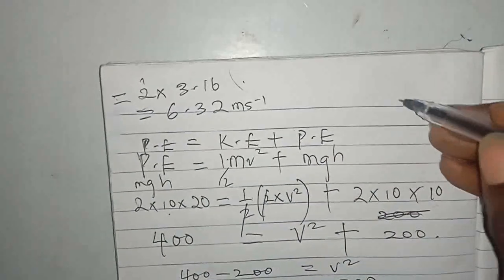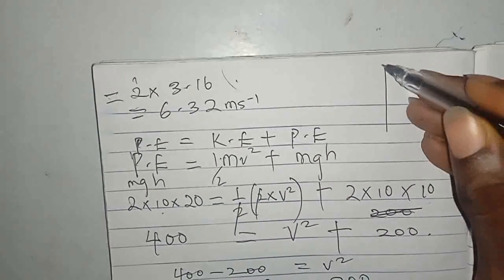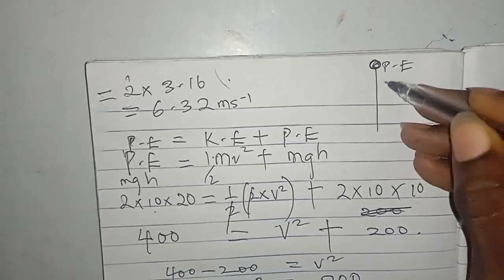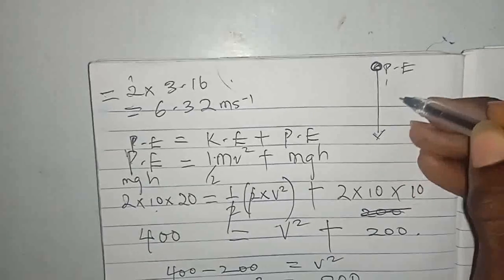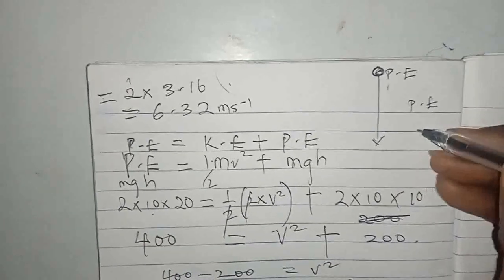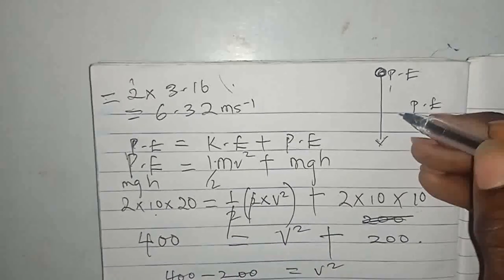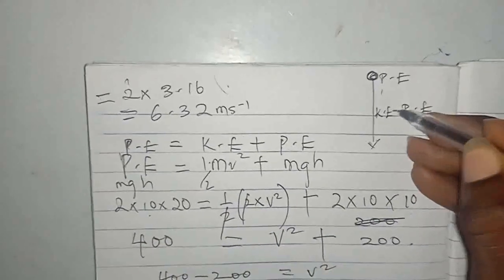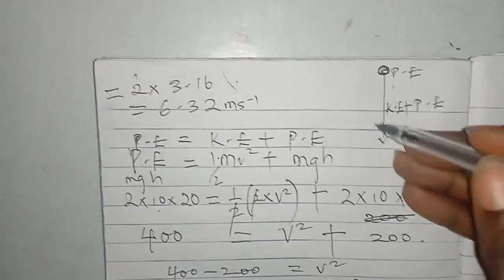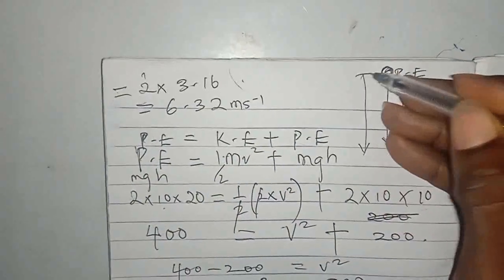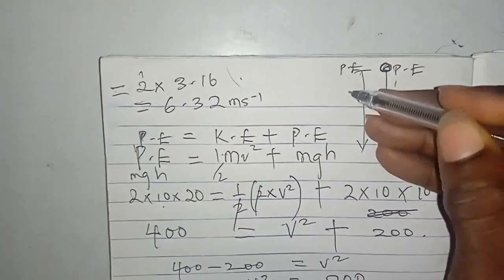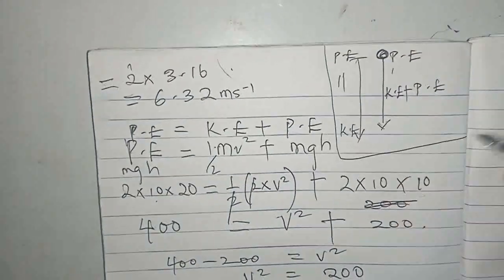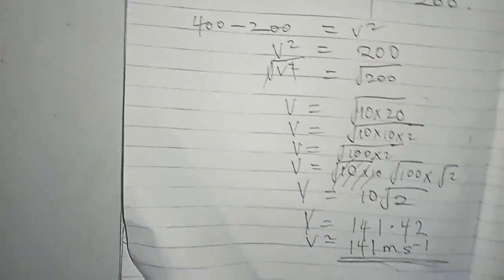So you need to notice it. If the body is still in motion, before it starts, it has potential energy. At any point when it has not completed the motion, it still has the tendency to move, that is, to hit the ground. Then there is a motion. So you need to know that. But if a body has completed motion, you simply say PE is equal to the kinetic energy. So these are the two cases you need to note. All right, let's look at the last part of that question.